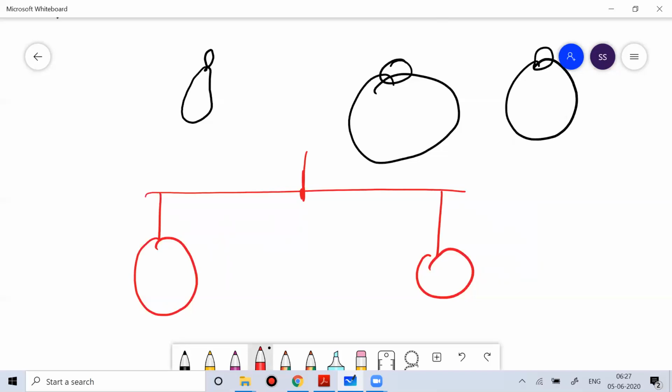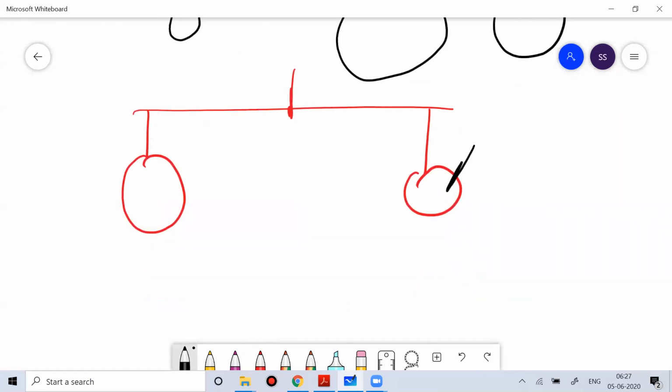Now what you do, just put an iron nail into one of the balloons so that all the air comes out of the balloon. If you observe what happens, you will see that the wooden stick will automatically bend toward the side of the balloon which is still filled with air.